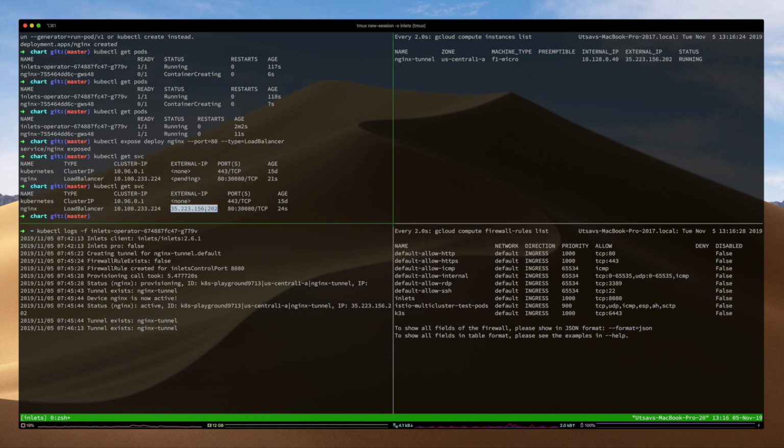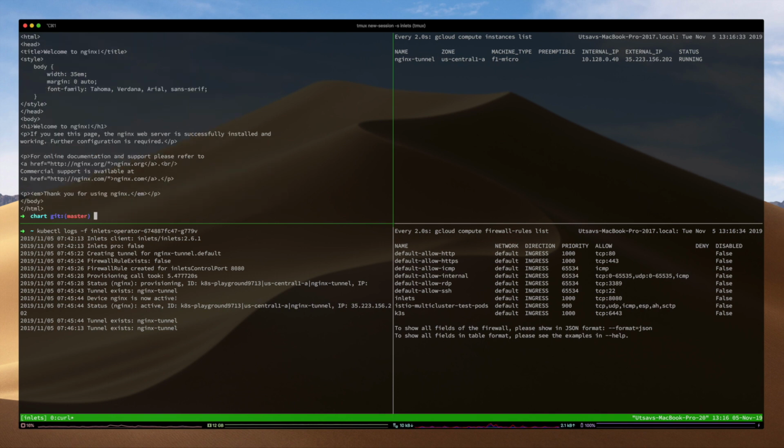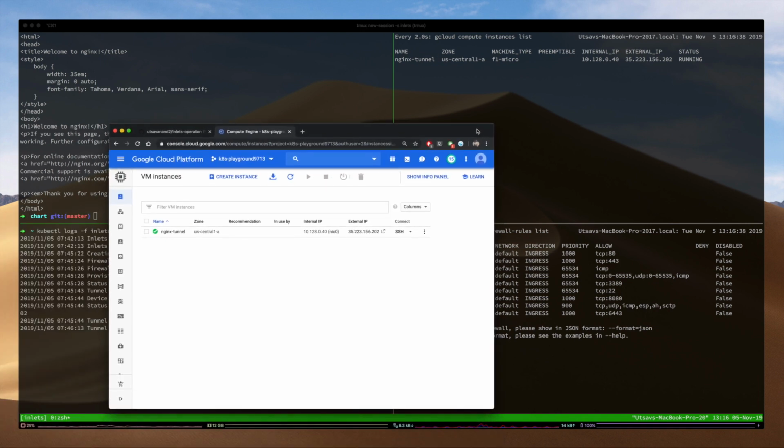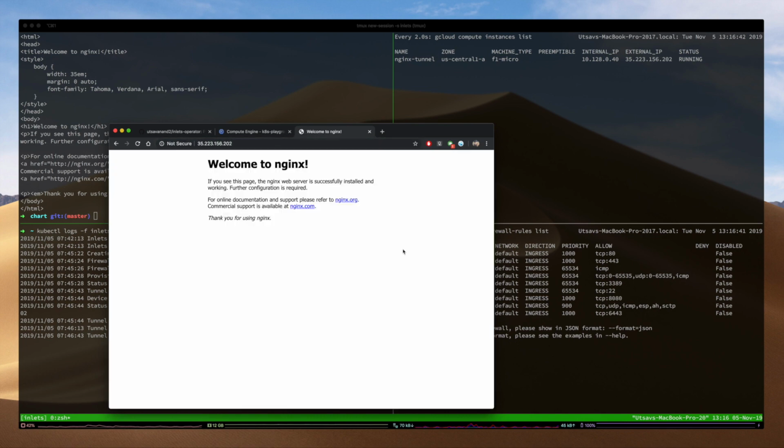So if I do a curl there, for the purpose of this demo, I'm going to hit it on my, yeah, there it is. Welcome to nginx. Getting served from a machine running on my disk.